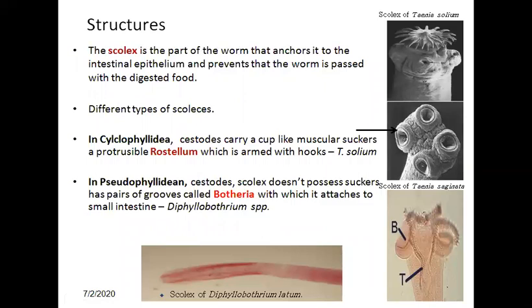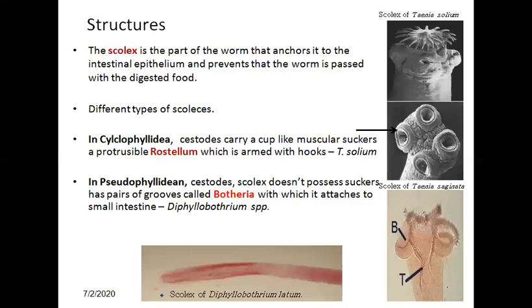These are the parts of the worm that anchor the worm to the intestinal epithelium, and prevent the worm from being passed with the digested food. So it keeps a firm attachment. With the help of the scolex, they get a firm attachment to the epithelium, which prevents their washing away along with the digested food.